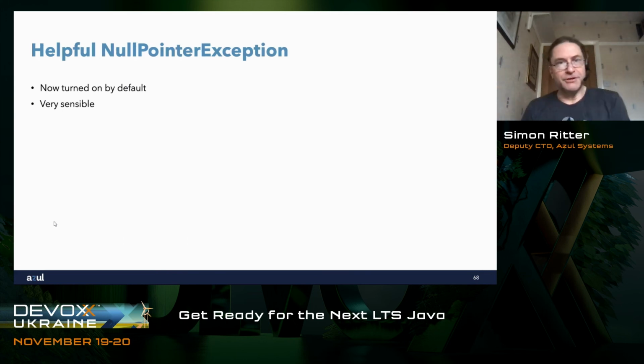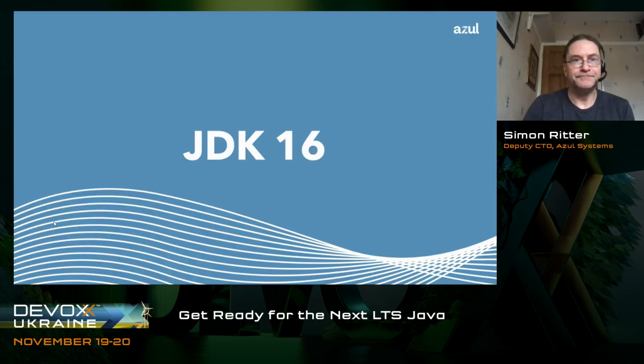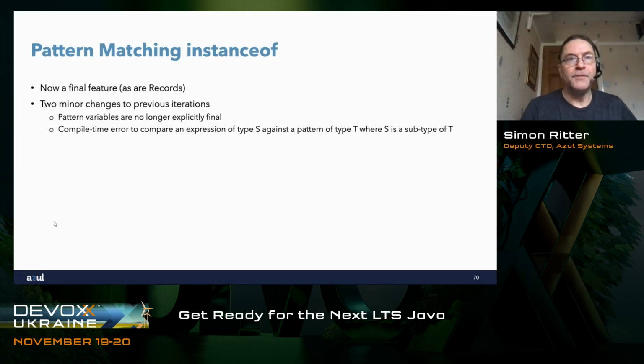Helpful null pointer exceptions. Yay, they figured out that it didn't make sense to have that silly command line flag that turns it on. So now it's turned on by default. Wonderful. JDK 16. JDK 16 didn't actually introduce any new language features into the platform, but what it did do was make a couple of them final. So there's no more changes being made to those. Records are now final in JDK 16.